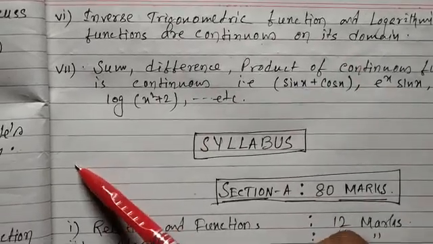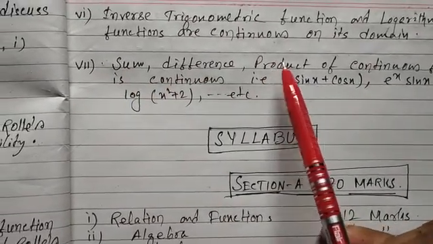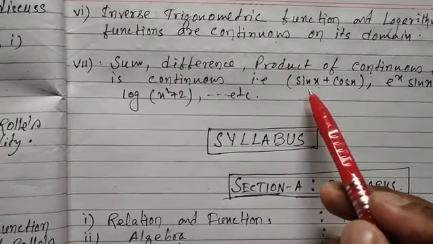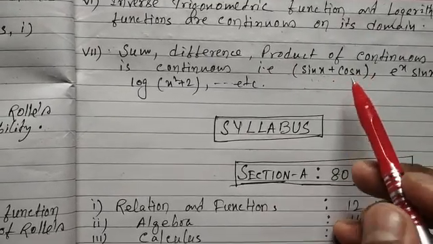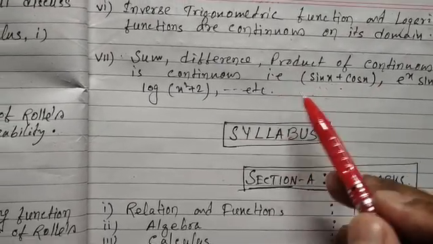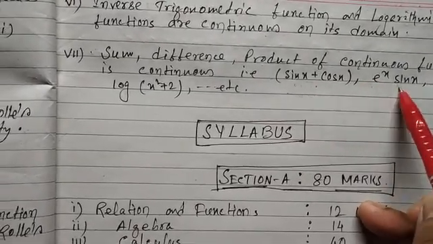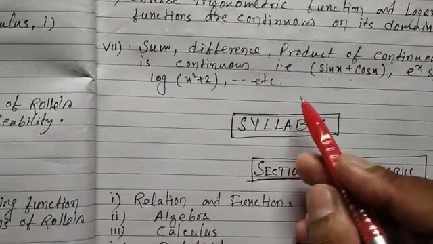If the functions are continuous, then their sum, difference, product are all continuous. Like, suppose sin x and cos x are continuous, so sin x plus cos x is also a continuous function, sin x minus cos x is also continuous, sin x into cos x is also continuous. Similarly, e to the power x sin x, log x squared plus 2, etc. All these are continuous functions.